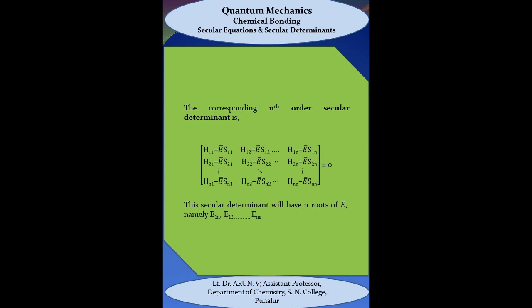By continuing like this, we can write the final row as Hn1 minus ESn1, Hn2 minus ESn2, etc. up to Hnn minus ESnn. This secular determinant will have n roots of E bar, namely E1n, E12, etc. up to Enn.